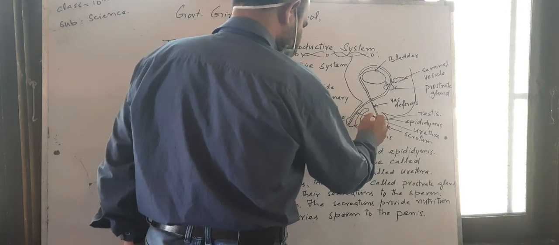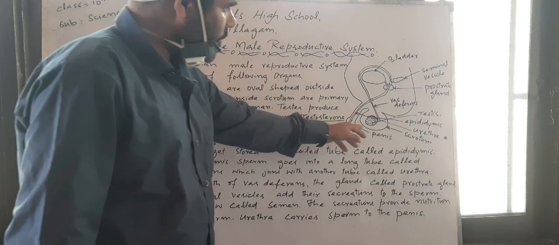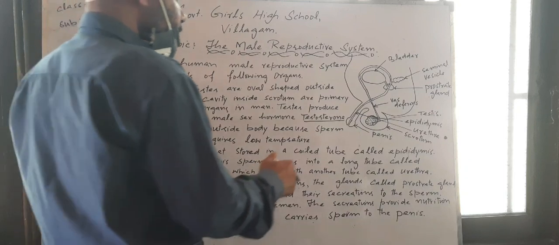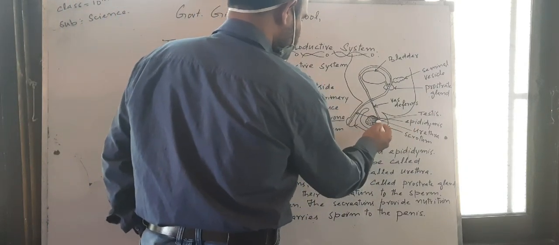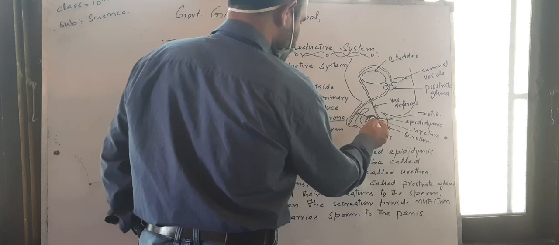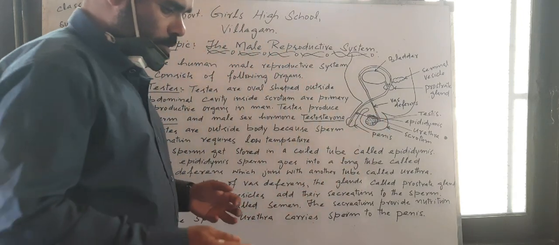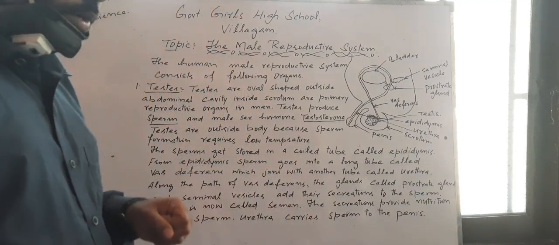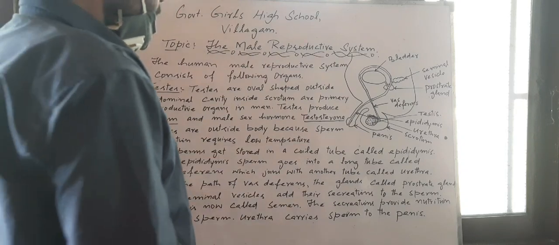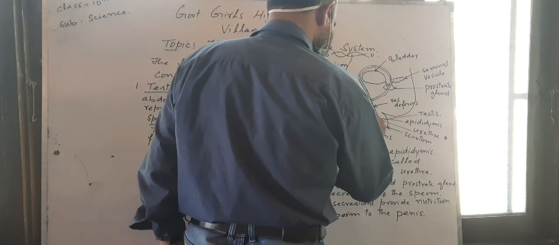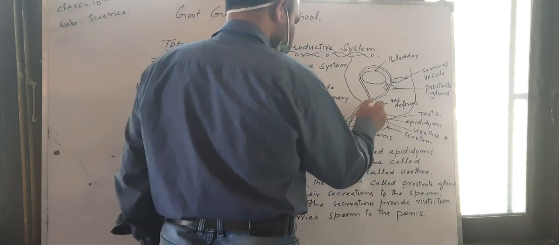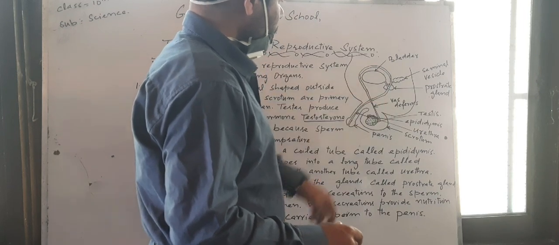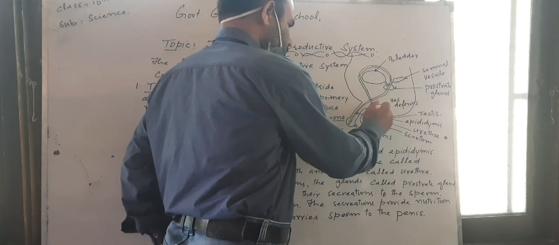The testes are the primary reproductive organs for the formation of sperm. When sperm is formed, it goes to a coil-like structure here, which is called the epididymis. The epididymis stores the sperm for some time, and when the body requires, it is ejected out. When it comes out from the epididymis, it runs through another tube-like structure called the vas deferens.